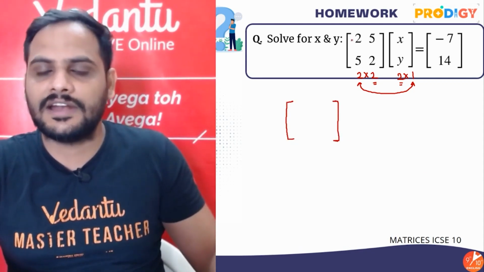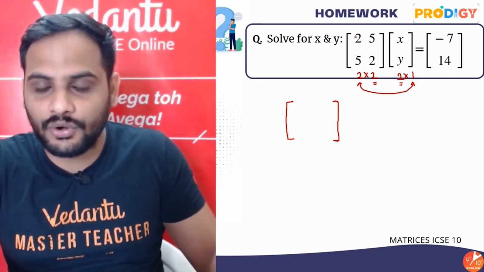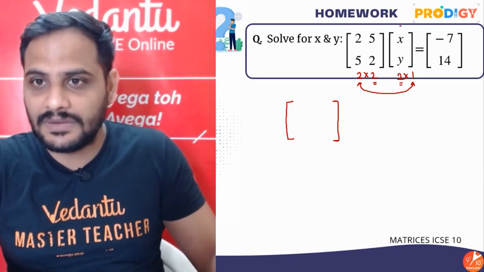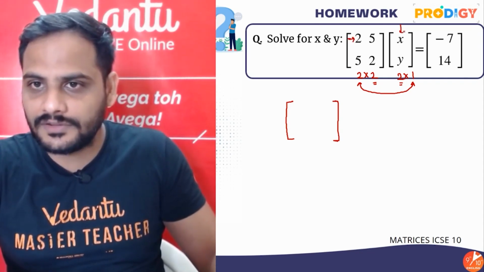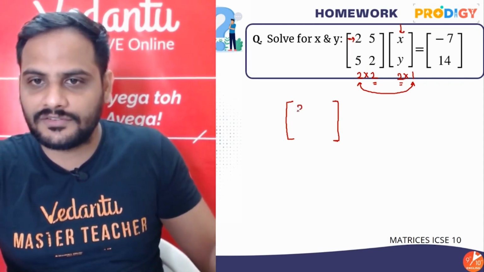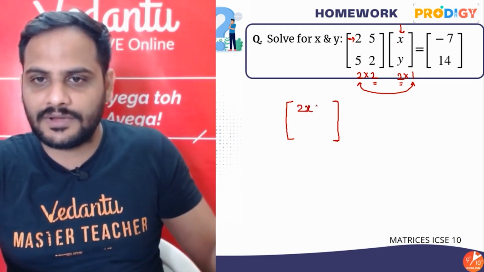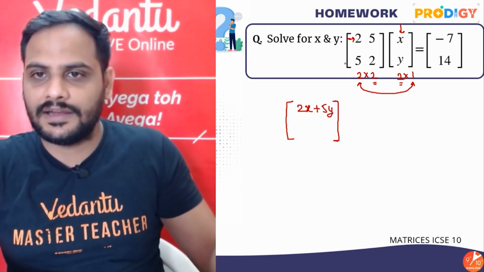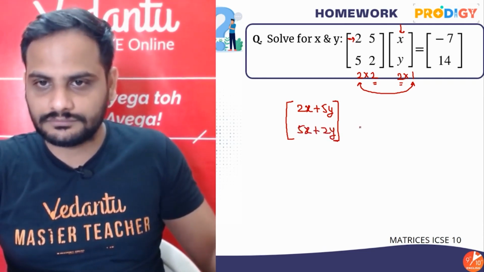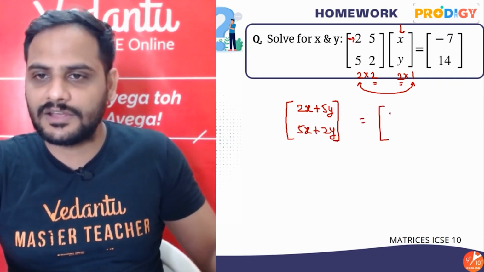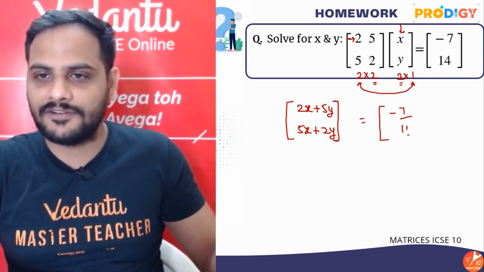Alright, so let's do the multiplication. Each row of the first matrix is multiplied with the column of the second matrix. So first, 2 into x is 2x, plus 5 into y is plus 5y, and then 5 into x is 5x, plus 2 into y is 2y. This multiplication is equal to minus 7 and 14.